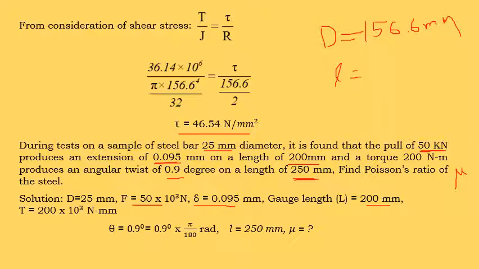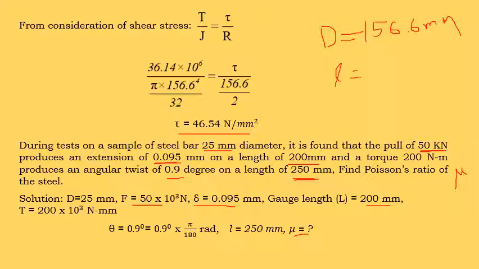First we need to convert this degree into radian, that is theta is equal to 0.9 degree into pi by 180. Next, this is the total length of the shaft, l is equal to 250 millimeter, and we need to find the mu value, that is Poisson's ratio.